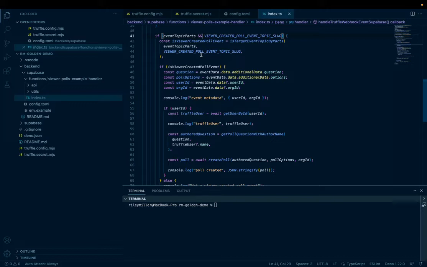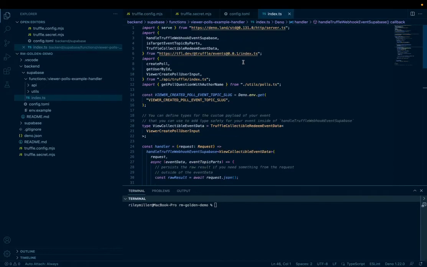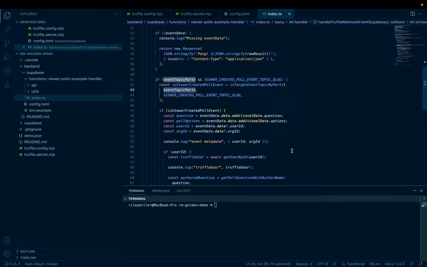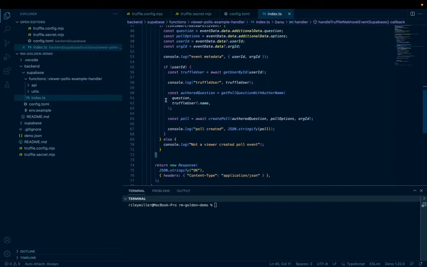The very first thing is we verify that the event topic that the webhook sent to the Edge function was our custom event topic, to make sure that we're actually processing the correct webhook. We pass that in as a Deno environment variable, and we verify that the event topic matches the custom event topic that we created in the package config. And if it does, then we do a couple of things.